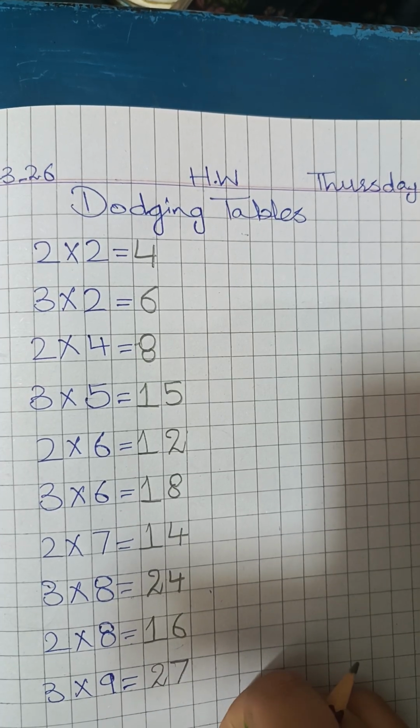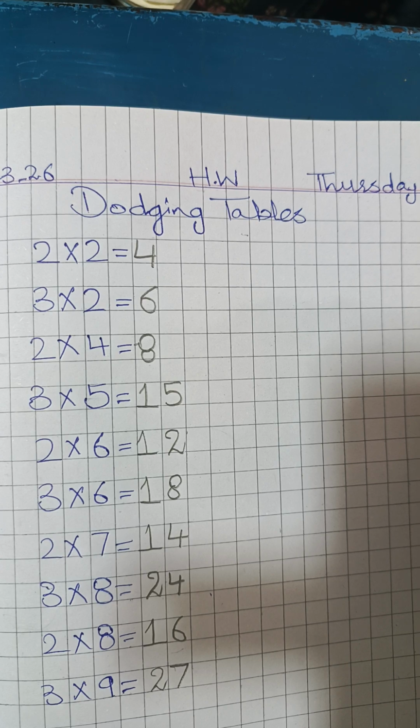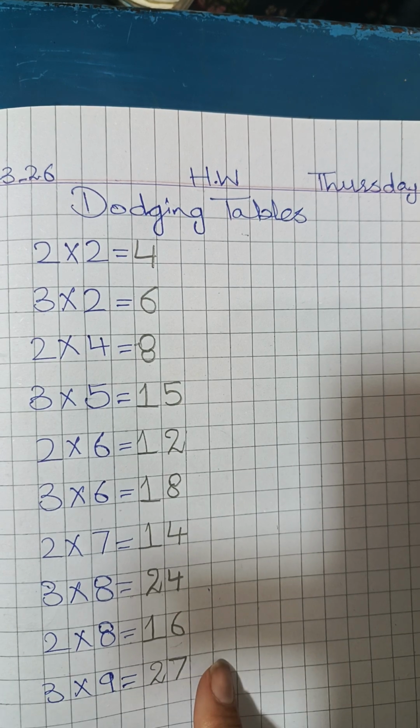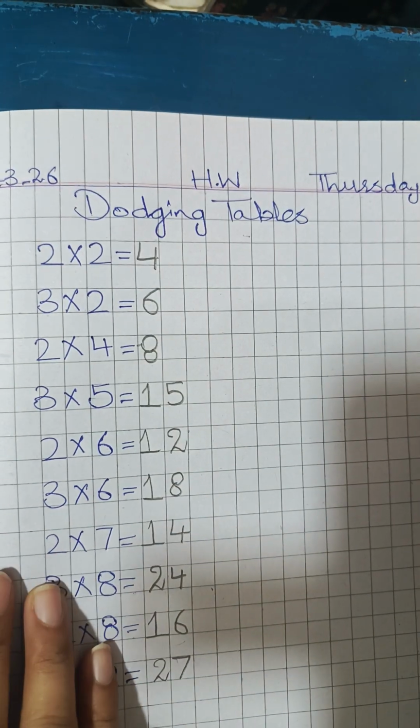Alright KG? That's how we do the dodging tables. Is it easy? So you do the homework on your maths homework copy. Do these dodging tables. Take a picture and send the homework to the teacher. Okay? Thank you.